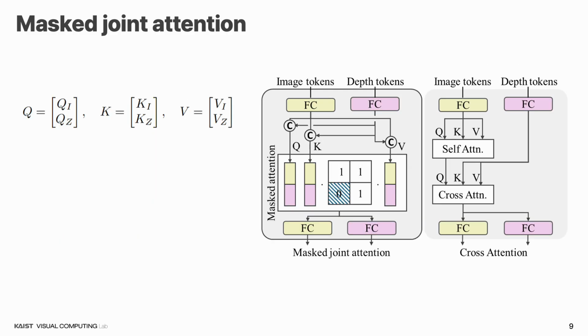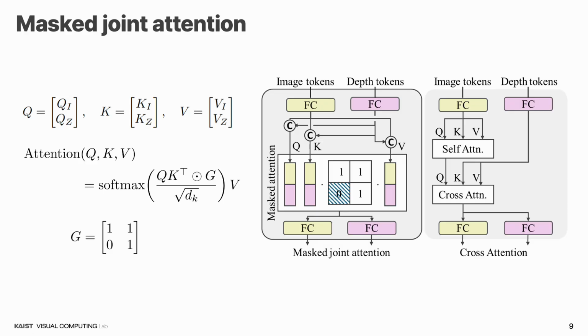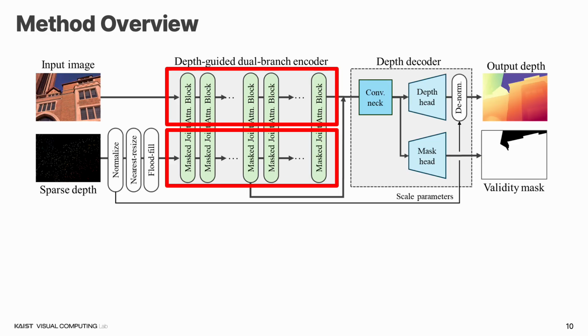Unlike cross-attention, joint attention concatenates the image and depth tokens to compute queries, keys, and values jointly, which makes the multimodal fusion highly efficient. Importantly, we use masked attention, which creates an asymmetric information flow. It allows depth-to-image attention, so the depth data can guide and refine the image features, while preventing image features from harming geometric information from metric sensor depths.